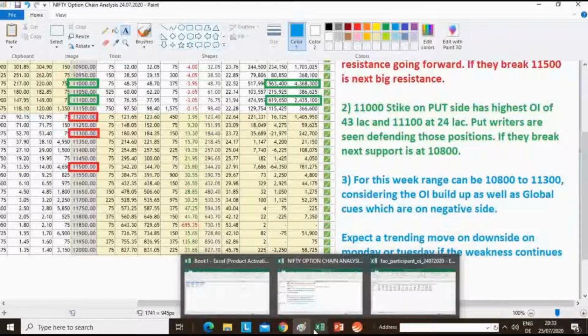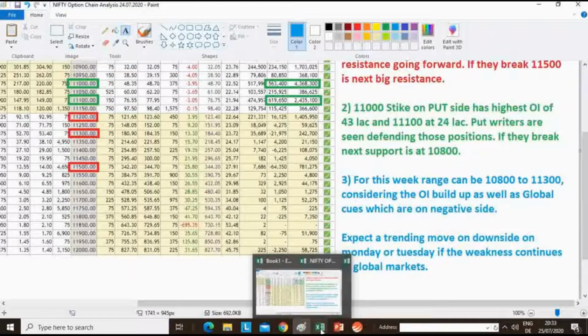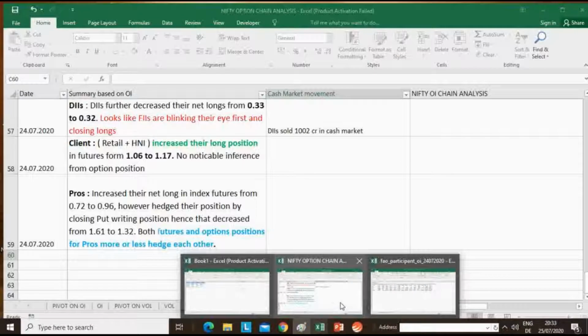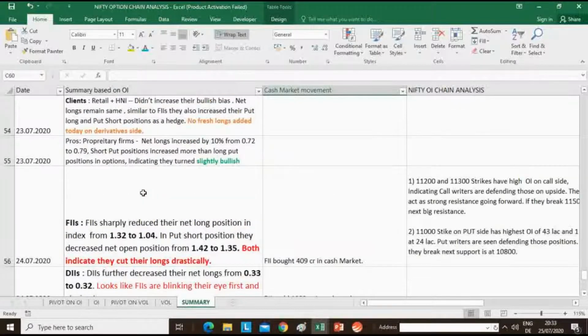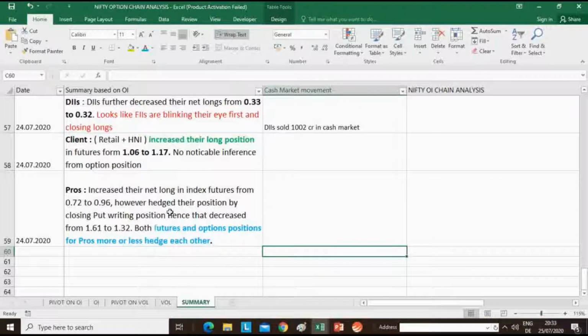Now let us move to how various participants are positioned. This is the proprietary analysis that is being done on Nifty trials. I have not come across such analysis on any other channels. So let me share here what I have observed. This is the data that is taken from the NSE India website.